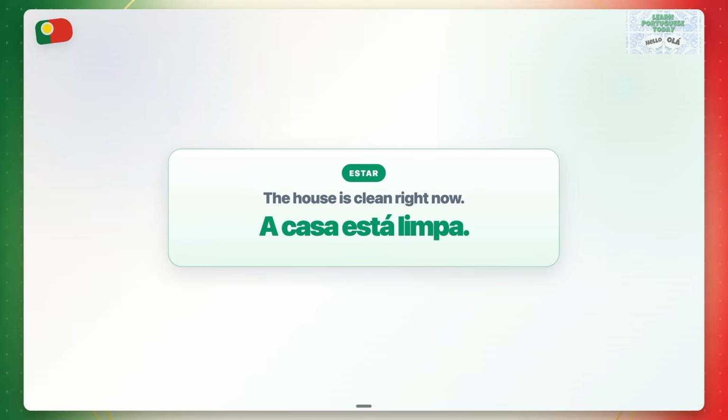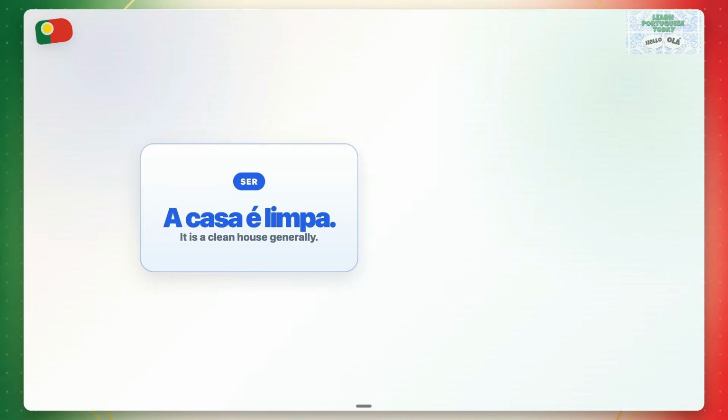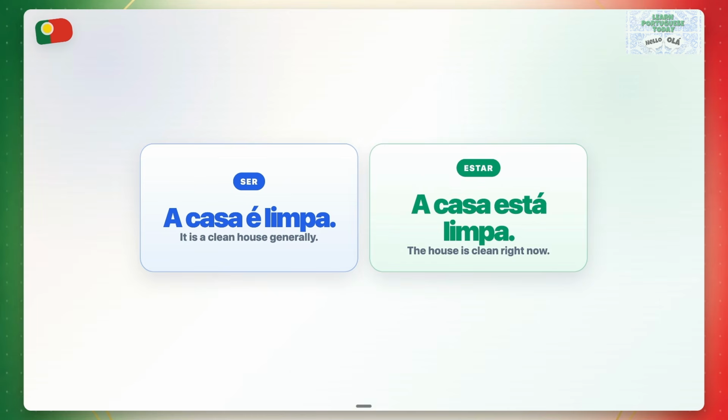A casa está limpa. This describes the current condition of the house. A casa é limpa. A casa está limpa.